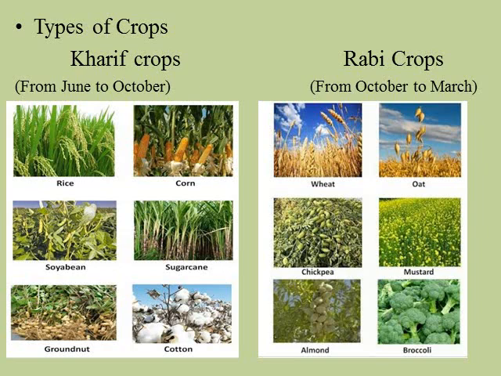So the agriculture products can be divided into certain groups, like the category of millets. For example, millets are sorghum and pearl millet, that means bajra. This is all about the crops. Now the next one is horticulture.